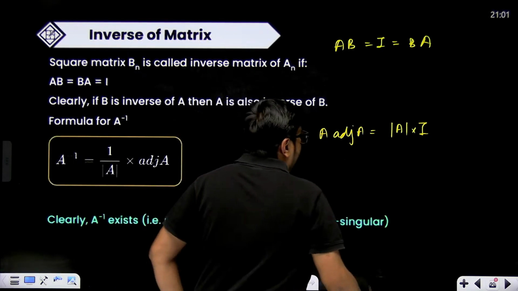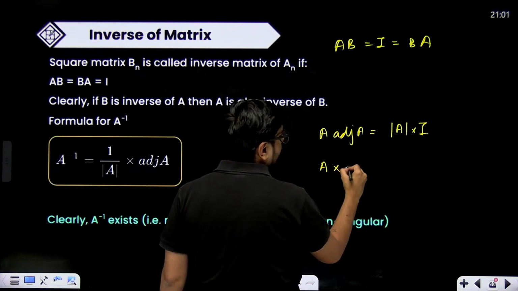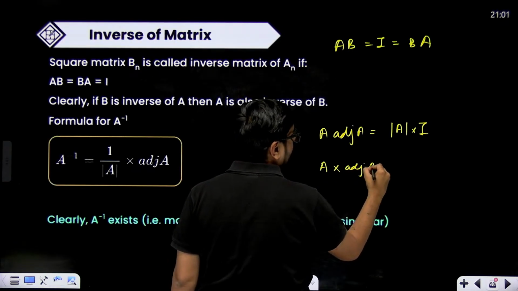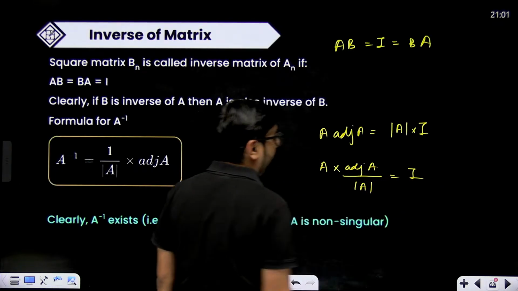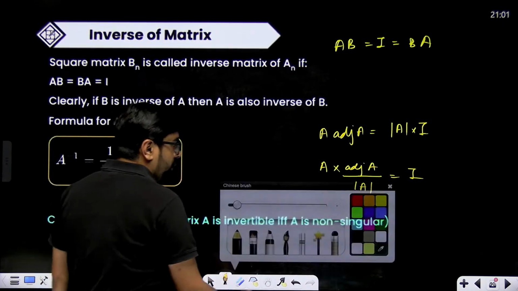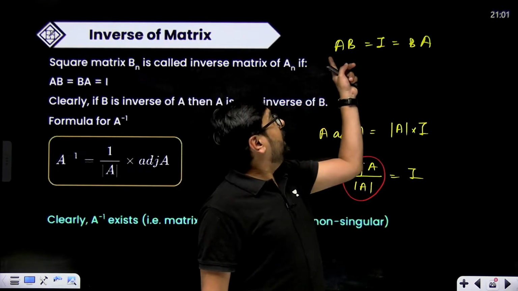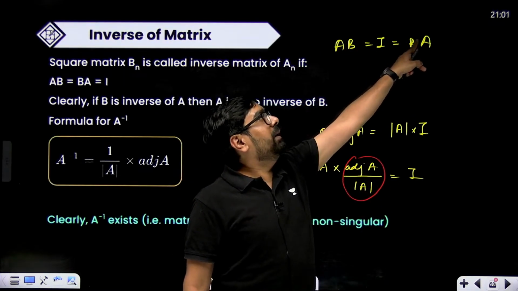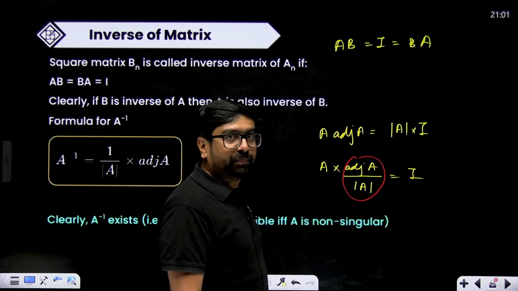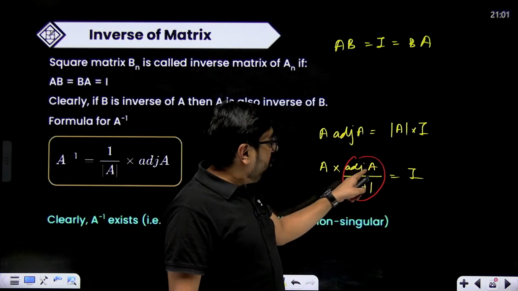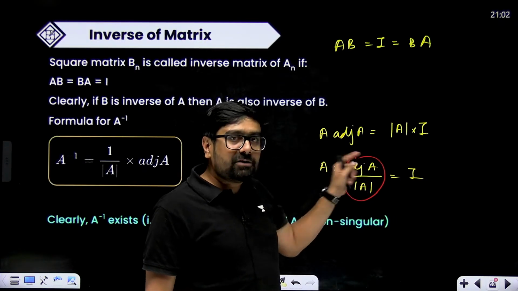Now, if I divide the left side by the determinant of A, A multiplied with adjoint of A divided by determinant of A will give me I. Now, the product of two things is giving me an identity matrix. A multiplied with B is I and B multiplied with A is I. Then A is the inverse of B and B is the inverse of A. So adjoint of A divided by determinant of A will be the inverse of A.